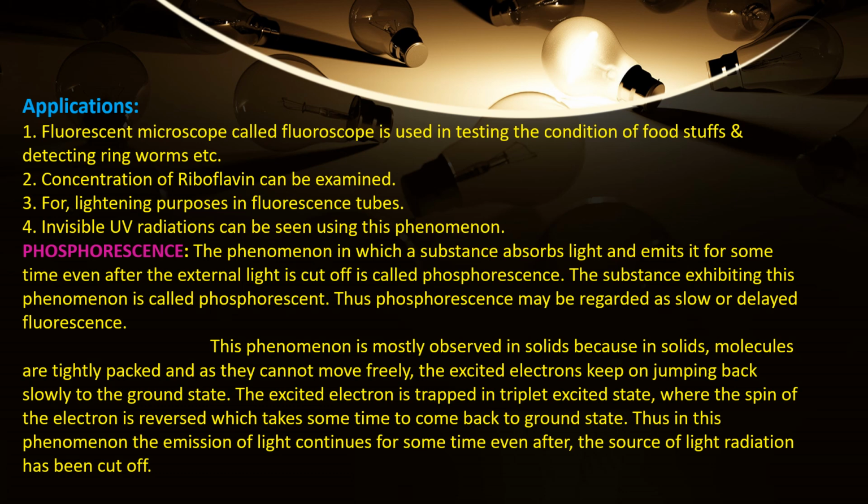Next, coming to phosphorescence. What is phosphorescence? The phenomenon in which a substance absorbs light and emits it for some time even after the external light is cut off is called phosphorescence. What did we learn in fluorescence? Fluorescence stops immediately as soon as the incident light is cut off. But here in phosphorescence, the substance absorbs light and emits it for some time even after the incident light is cut off. This phenomenon is called phosphorescence.